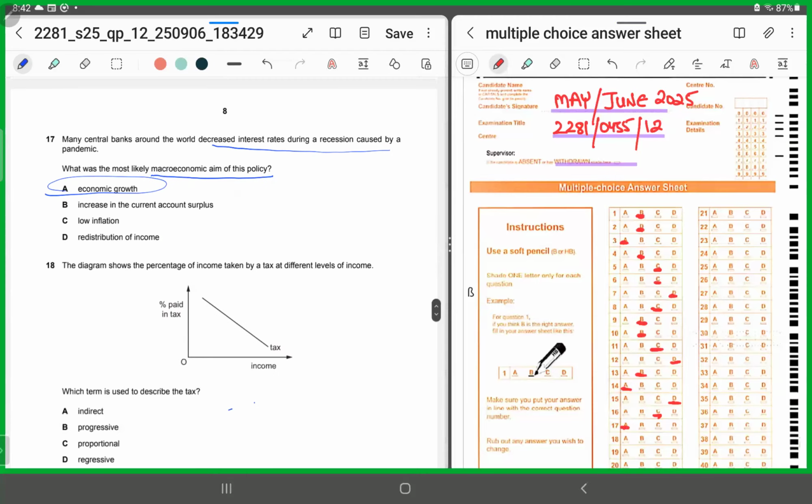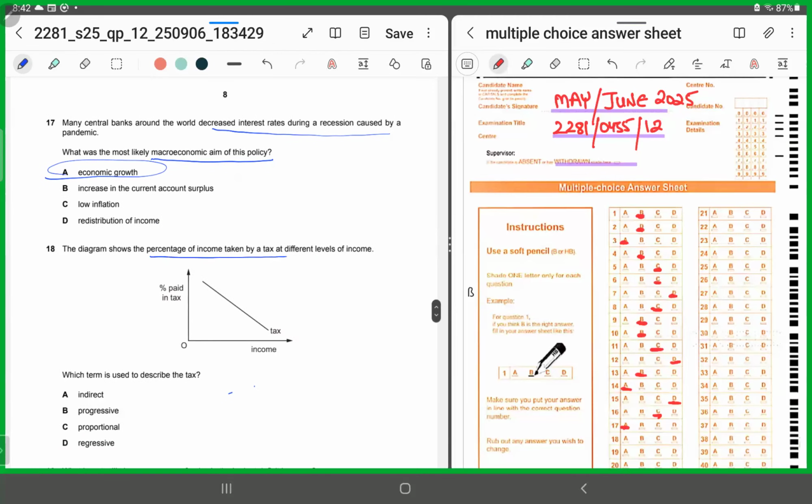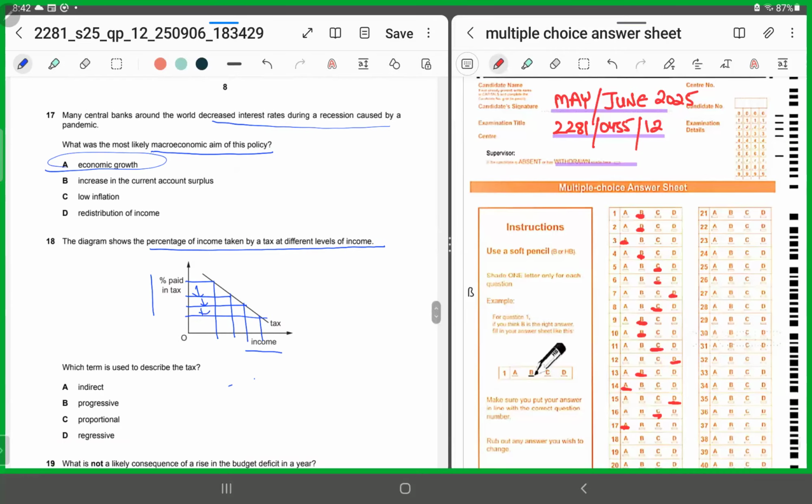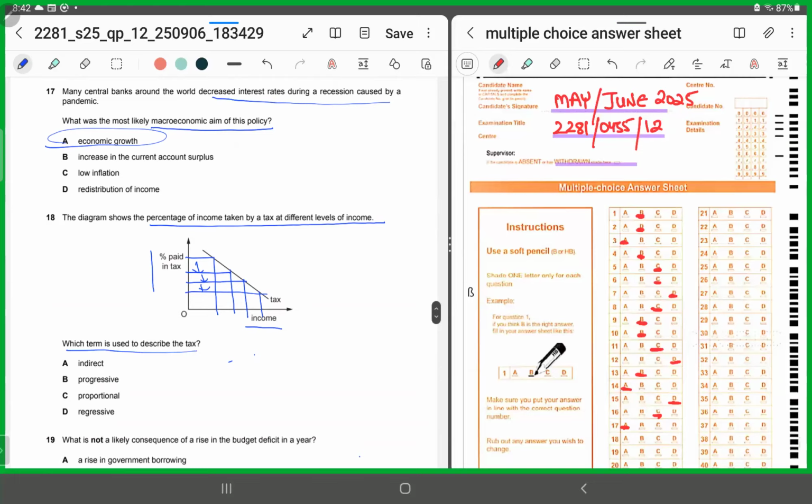18. The diagram shows the percentage of income taken by tax at different levels of income. The vertical axis shows the percentage paid in tax, the horizontal axis shows income. Now notice what happens. As we move towards higher income, the proportion taken in tax reduces. What does this tell us about the nature of tax? It's indirect? No, it's progressive.